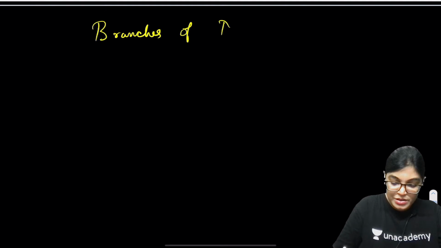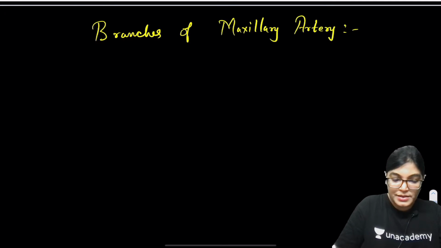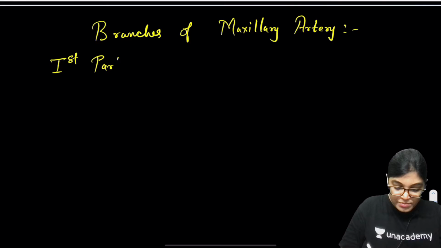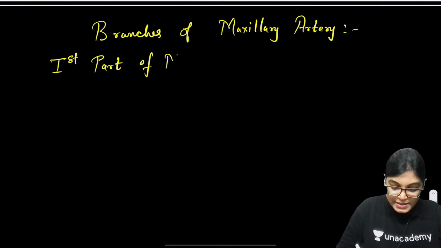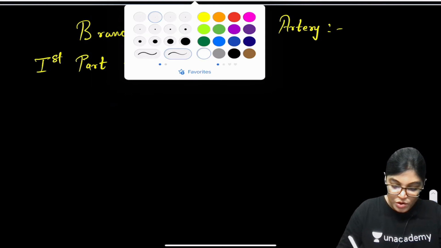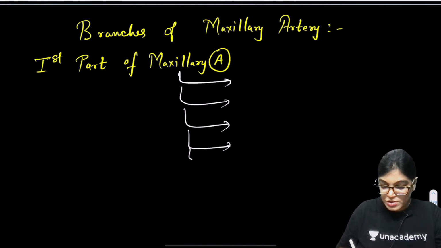Branches of the maxillary artery. The branches from the first part of the maxillary artery are as follows. We have 5 branches from the first part.